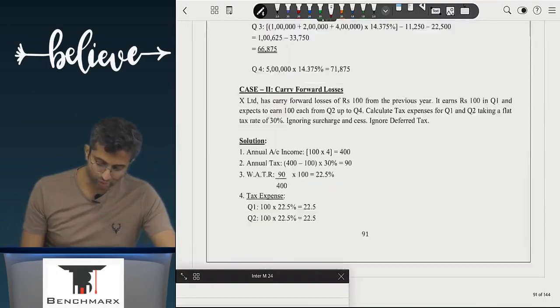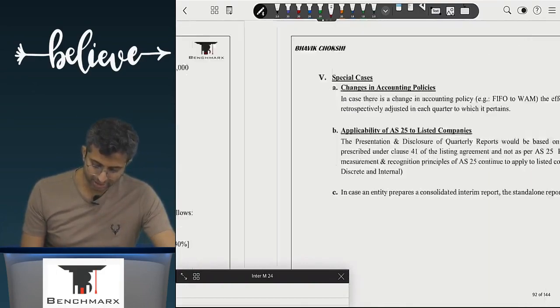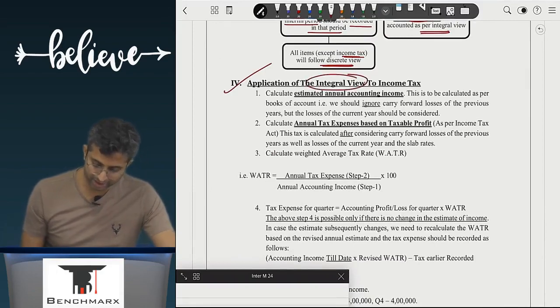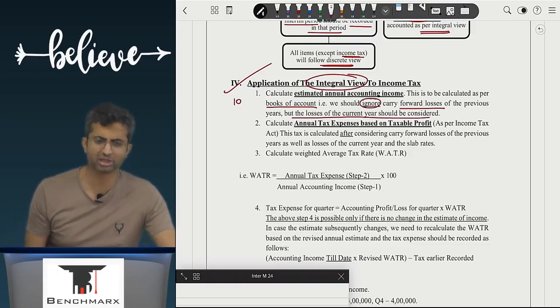Now application of integral view to income tax. First, calculate estimated annual accounting income. In our example, 10 lakhs. It is to be calculated as per books of accounts, that is, we should ignore any carry forward losses of the previous year, but losses of the current year should be considered.